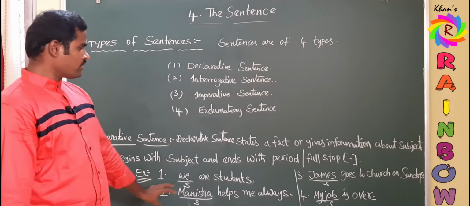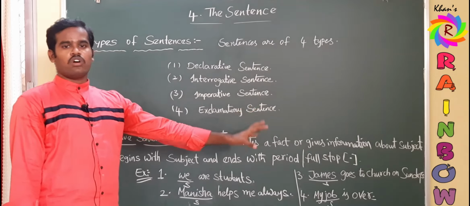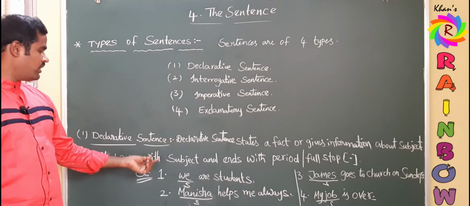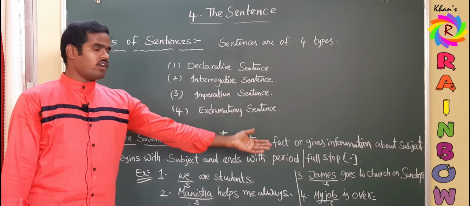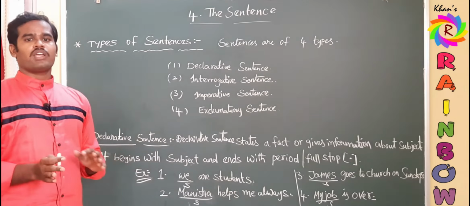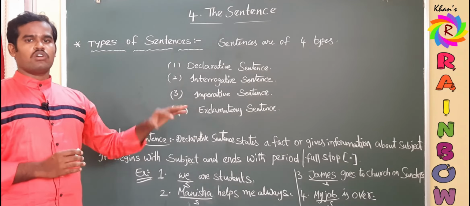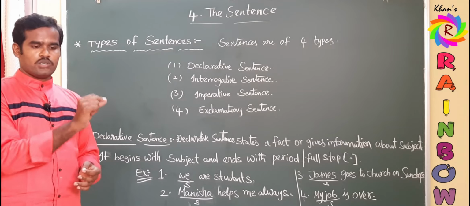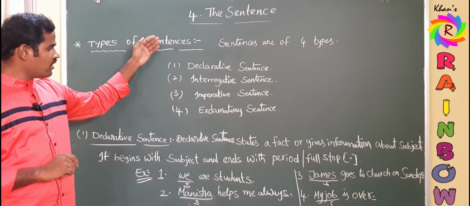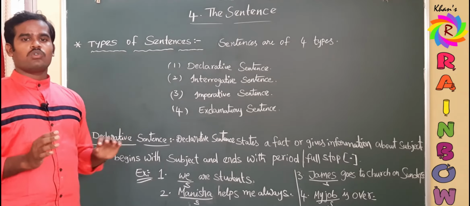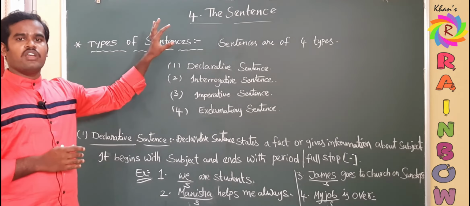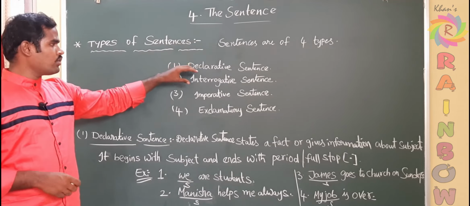So all 4 sentences, 4 examples, follow the same rule. They begin with a subject and end with a full stop. You may practice some more examples at home on your own. Write some statements. Okay. After finishing all these 4 sentences, you have to make 10 examples for each sentence. Okay. Let us get into the second one.